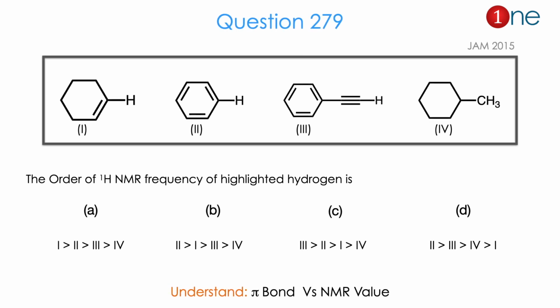Then let us look at the next question. They have given 4 different compounds. Here they are asking the proton NMR frequency of the highlighted hydrogen. First one is alkene hydrogen, second one is benzene hydrogen which is aromatic hydrogen, third one is alkyne hydrogen, fourth one is just a methyl hydrogen there. So here basically they are asking what happens to hydrogen with the attached groups. So from the 4 different structures and possible NMR values, you might realize the question is really about pi bond versus NMR values. The answer is B. Let us see how.